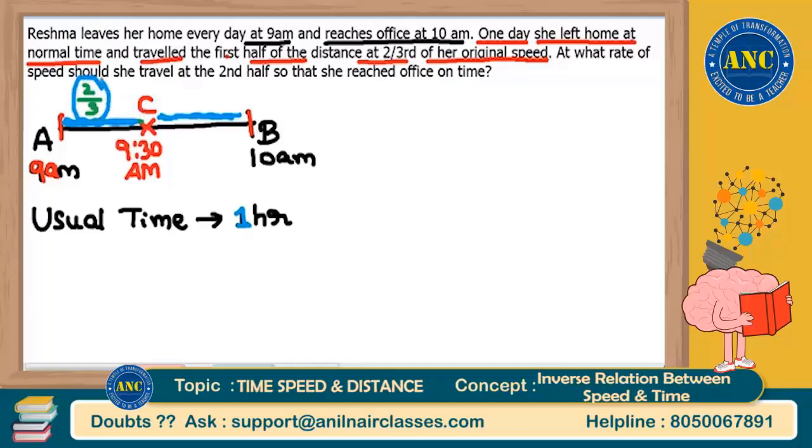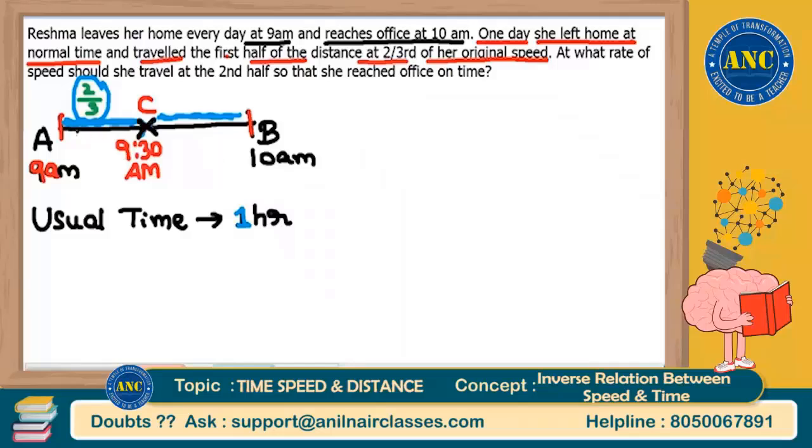She will travel at 2/3 of her regular speed today because of some reasons. Because she is reducing the speed, she will not reach the midpoint at 9:30. She will definitely take more time, reaching the midpoint sometime after 9:30. We don't know when; that we will calculate.